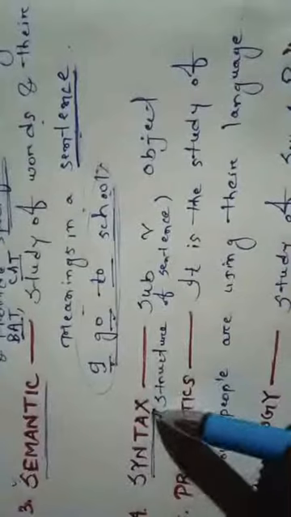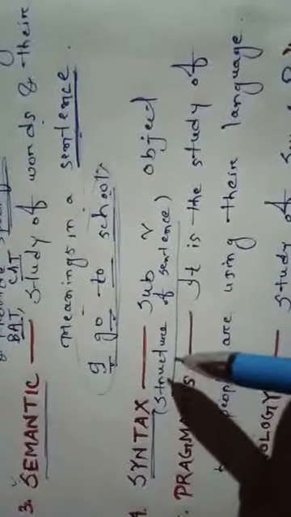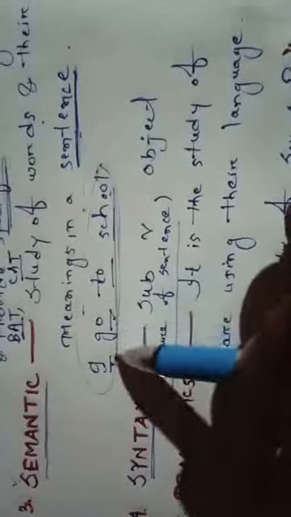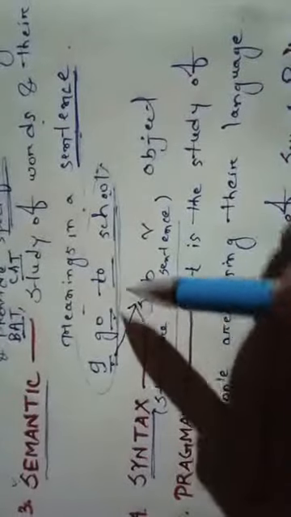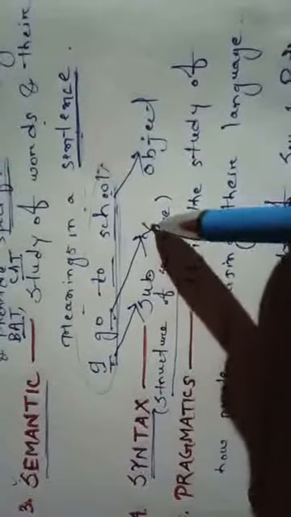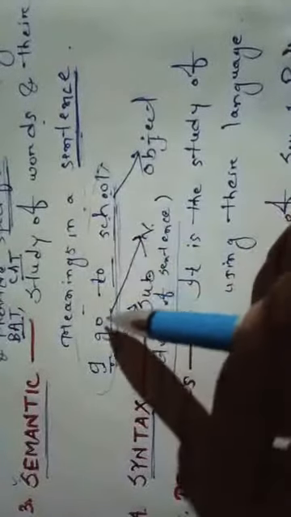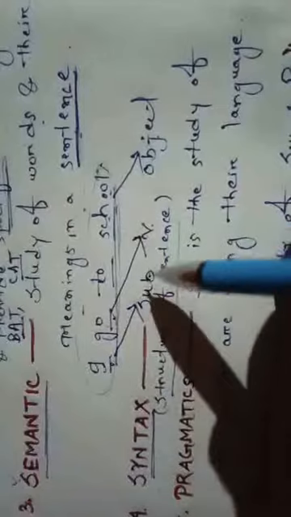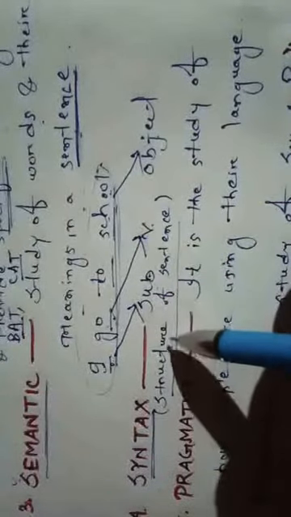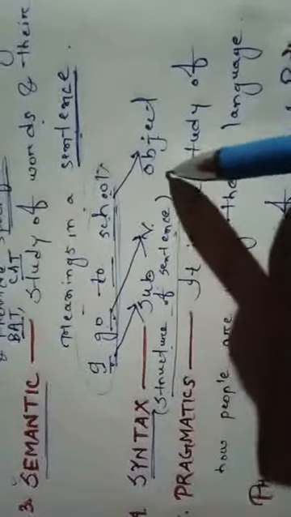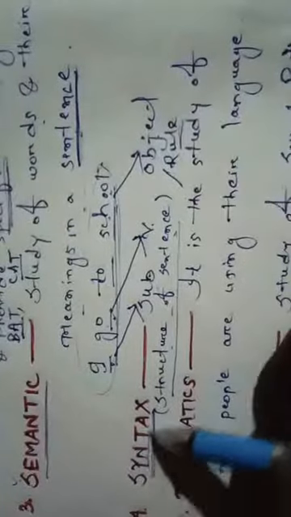Now you see next, what is syntax? This is very important. Syntax is structure of sentence or rule of sentence. Means what? When we make a sentence, then there is a particular rule. See, I go to school. I is what? Subject. Go is what? Verb. Here school is what? Object. So subject, verb, object. Can we write school, go to I? So this means that we have to follow a particular rule to make a sentence. So study of such rule or study of such structure of sentence, it is known as syntax.